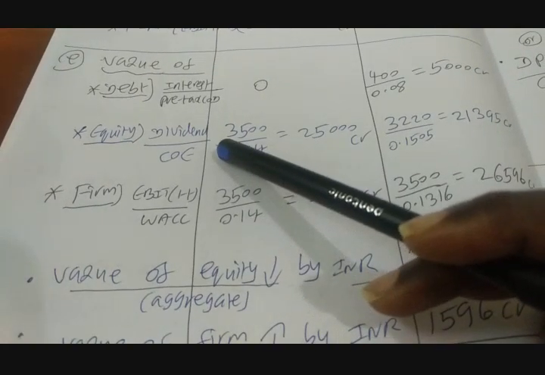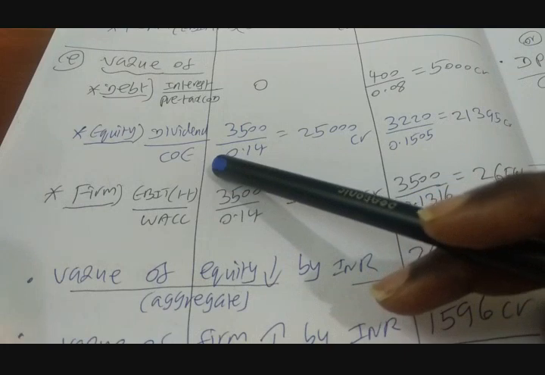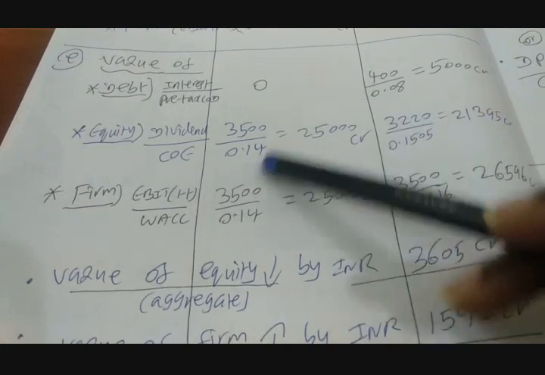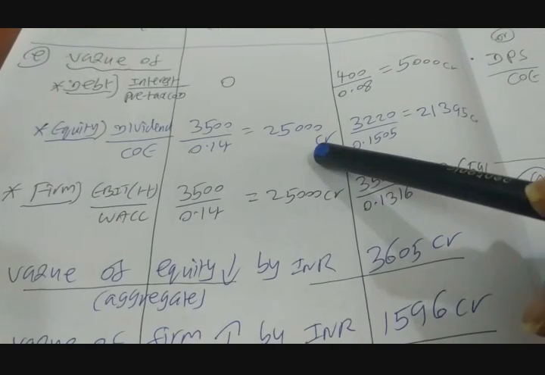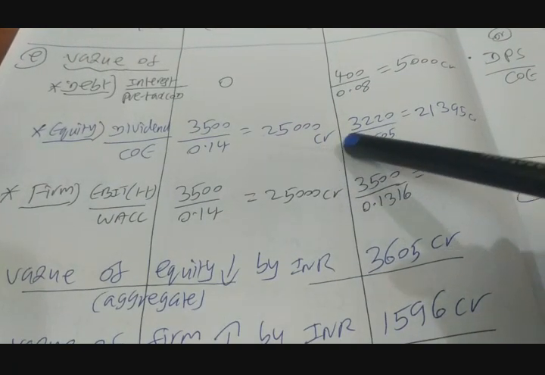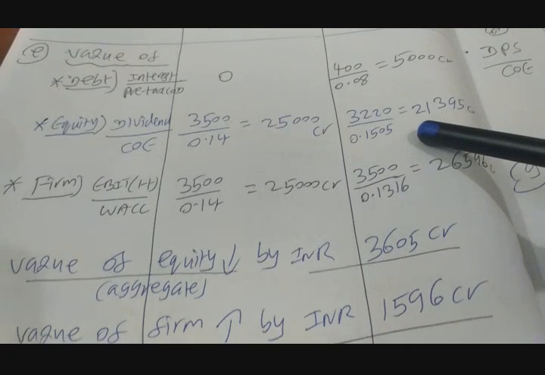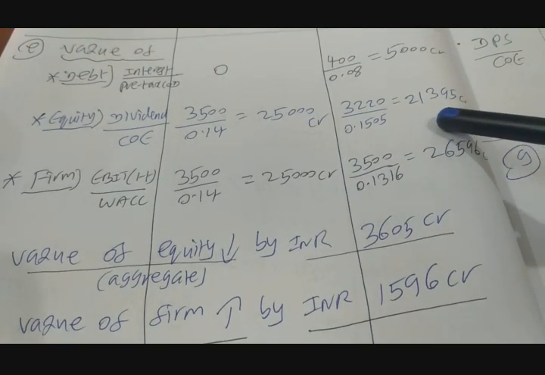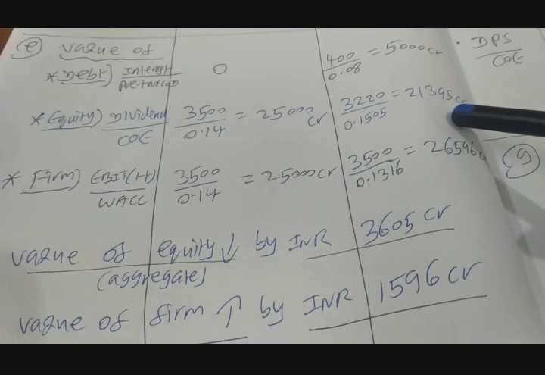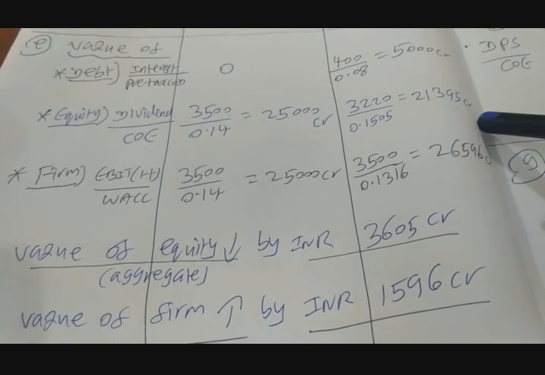Value of equity is computed by the formula dividend by cost of equity. When there is no debt it is 3500 by 0.14 gives us the value of equity in aggregate at 25,000 crores. When there is debt it is 3220 by 0.1505 gives us the aggregate value for equity of 21,395 crores.